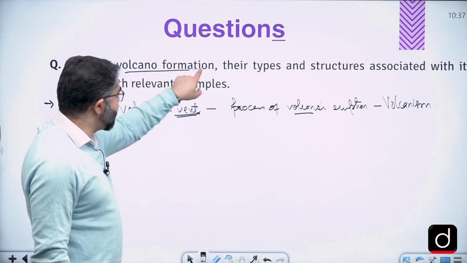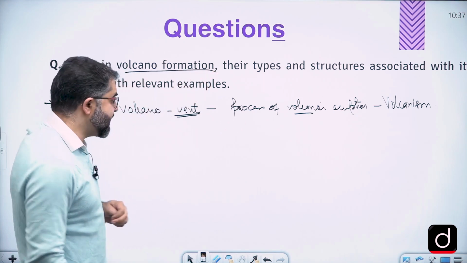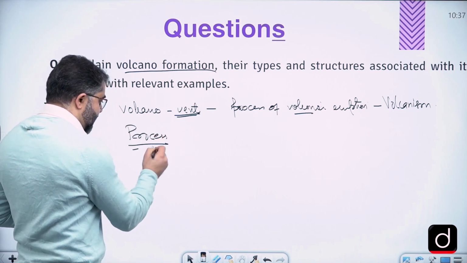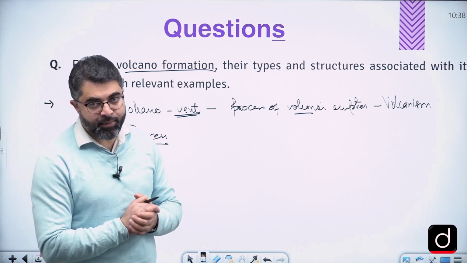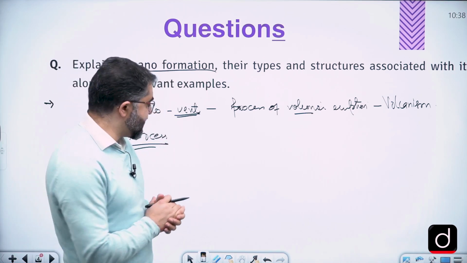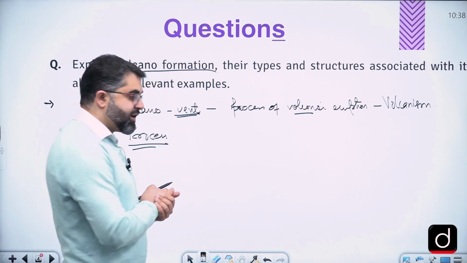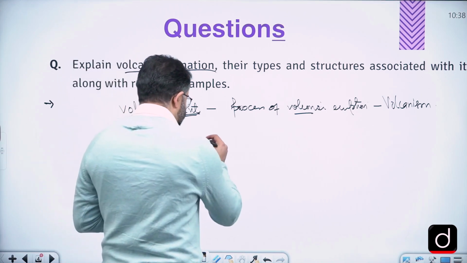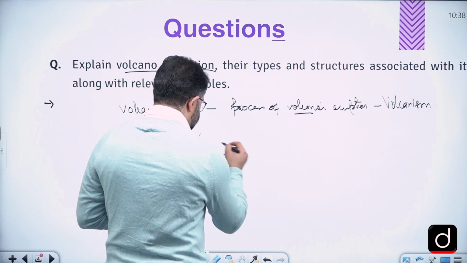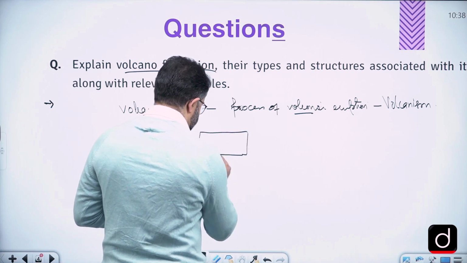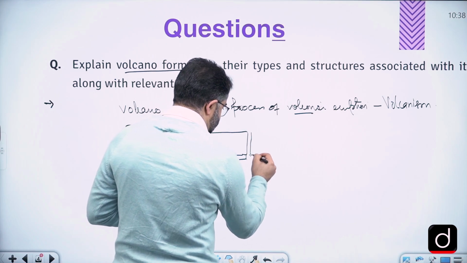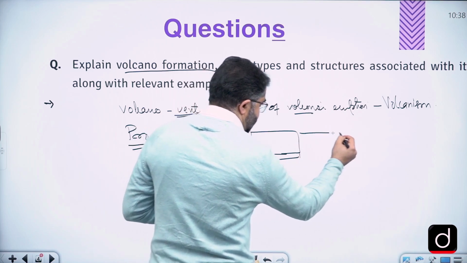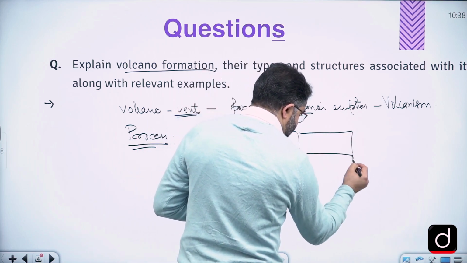Now it asks about volcano formation. That means we have to explain a bit about processes. What is the process of this volcanic eruption? And to explain the process of eruption, we need to understand the plate movement a bit and understand plate tectonics a bit. So what happens here is that the two plates can diverge. A divergent plate is convergent at the other end.